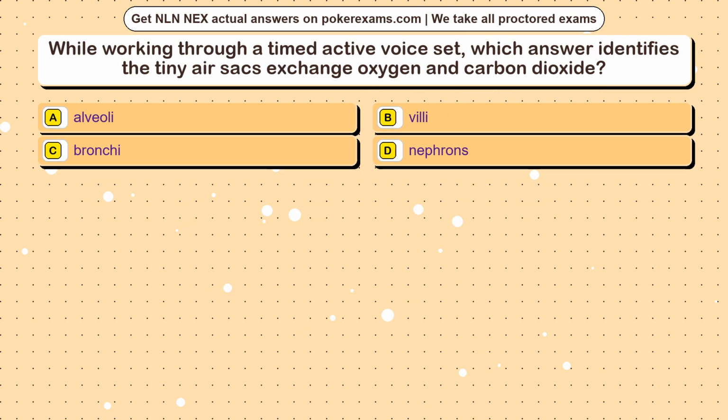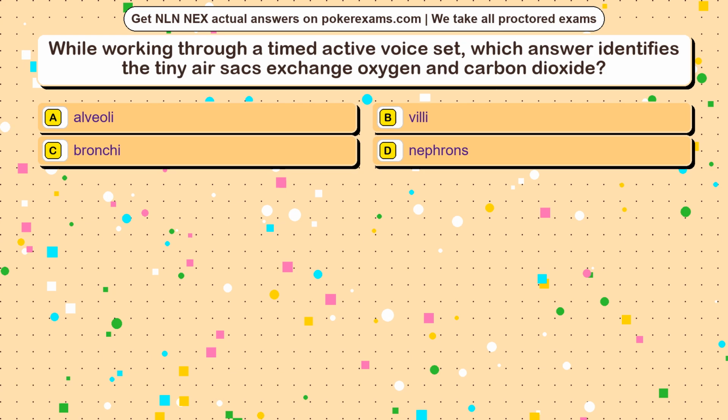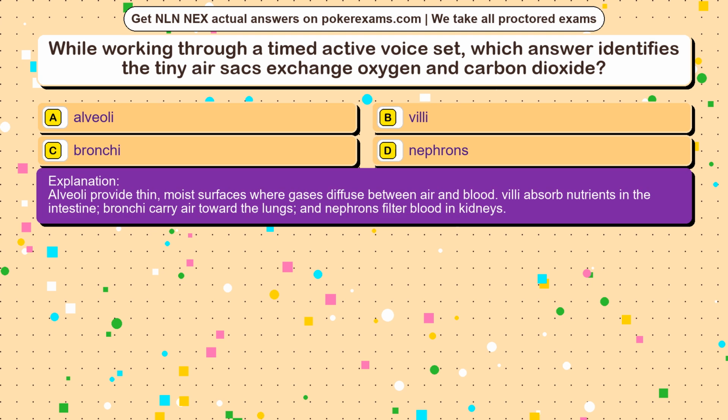Question 8. While working through a timed active voice set, which answer identifies the tiny air sacs that exchange oxygen and carbon dioxide? Option A, alveoli. Option B, villi. Option C, bronchi. Option D, nephrons. The correct answer is option A. Alveoli provide thin, moist surfaces where gases diffuse between air and blood. Villi absorb nutrients in the intestine, bronchi carry air toward the lungs, and nephrons filter blood in kidneys.